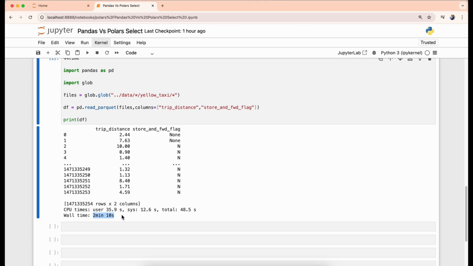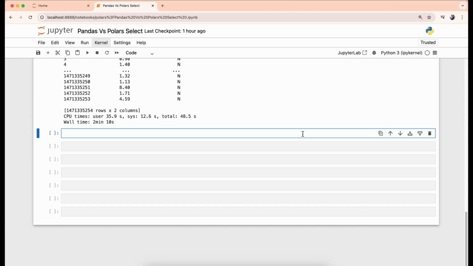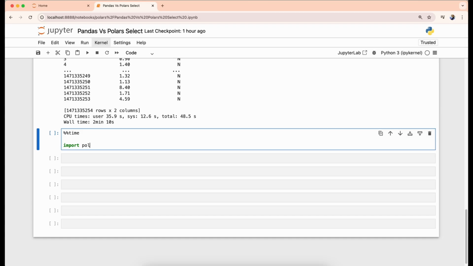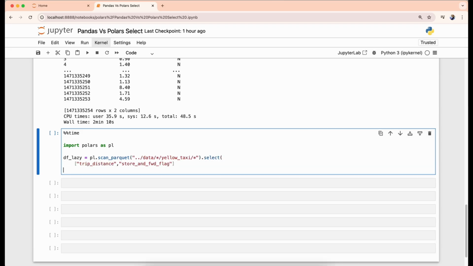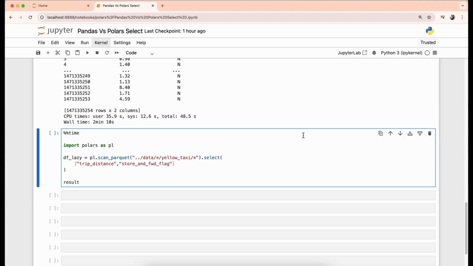Let's go to the next cell where we can try our Polars. Import polars as pl and define a lazy data frame object df. We are using the pl.scan_parquet method. Also provide the same path where we have all folders and files available from the last 13 years, which is over a billion records. We are selecting a few columns out of all the columns, and you can use the same columns as we used in the pandas cell. Let's call our collect method to run with streaming equal to true.